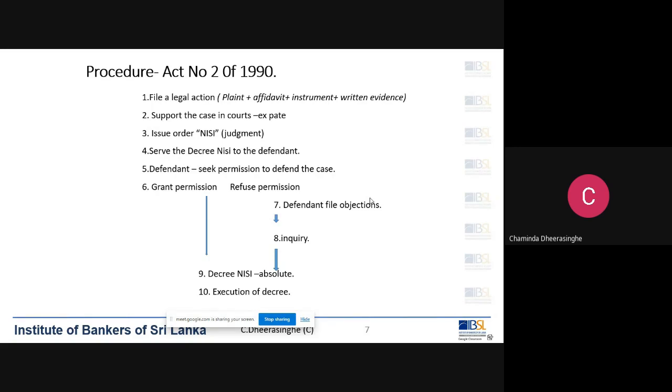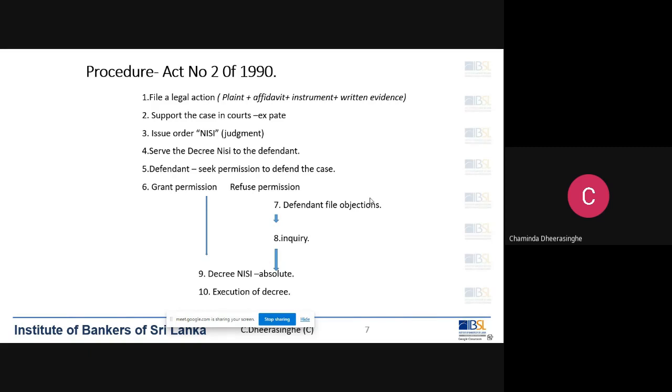So he has to provide whatever necessary documents and evidence he has with his papers and ask permission from courts. Commonly, the grounds on which customers challenge the decree NISI are that they challenge the dues and the account statements.